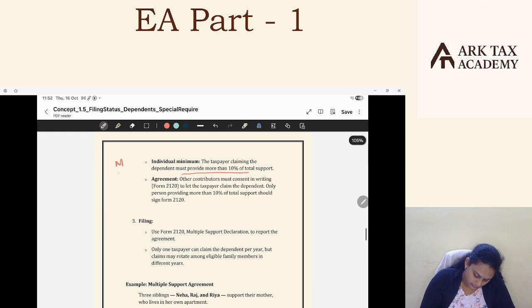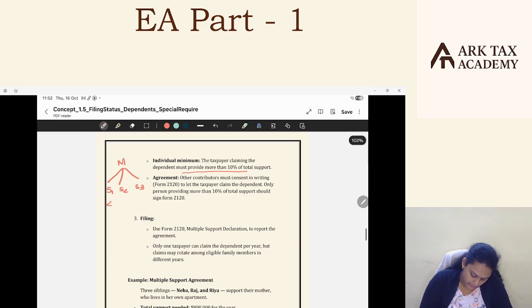Say, let the competition start here. Son 1, son 2, son 3. Together, nobody provided more than 50%. Individually, one provided 20%, one provided 35%, one provided 35%, and this person provided some 9%. If you add up all this, it's more than 50%, right? But individually nobody provided more than 50%, and also minimum support should be 10%. As son 3 provided 9%, he's out of the game.